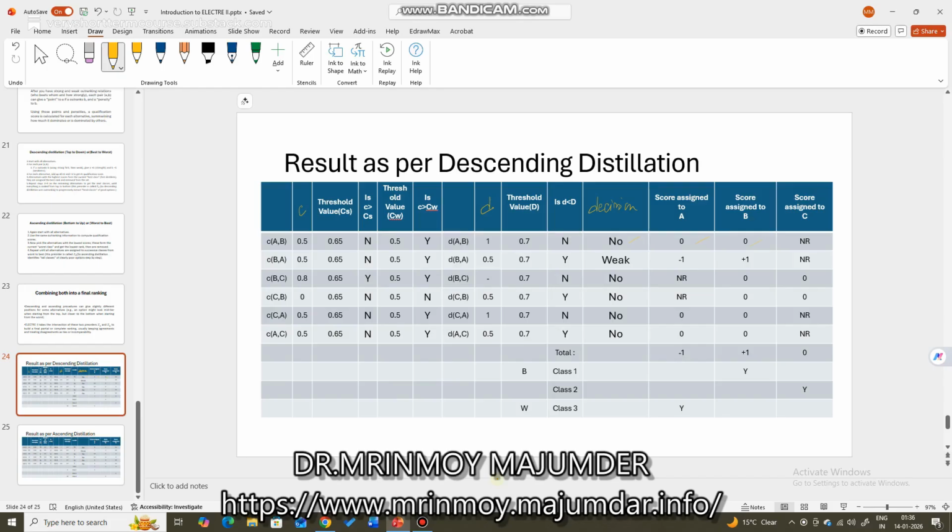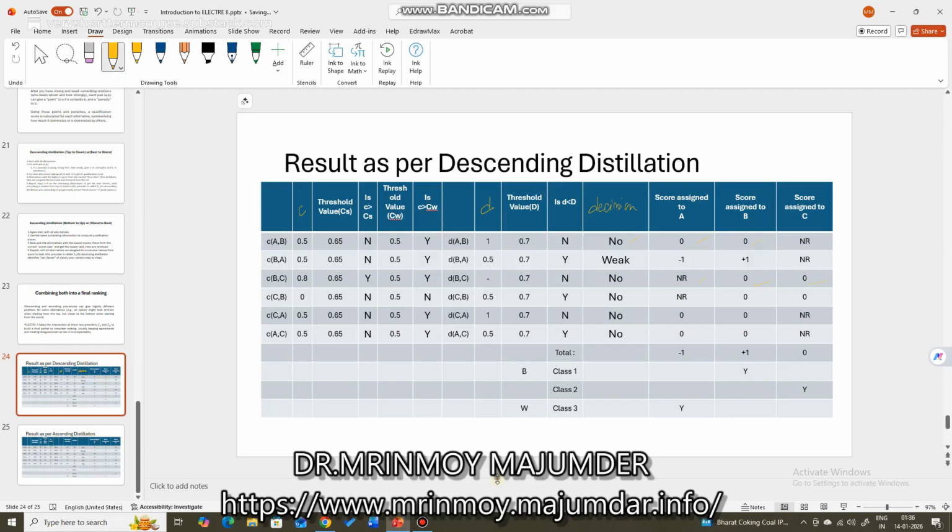So that is why +1 is assigned to B and -1 to A. So for all other cases, we are forced to assign zeros because there is no outranking between the alternatives for these comparisons. Like for example, B and C, no outranking, so for B and C we have given 0. No outranking means zero.